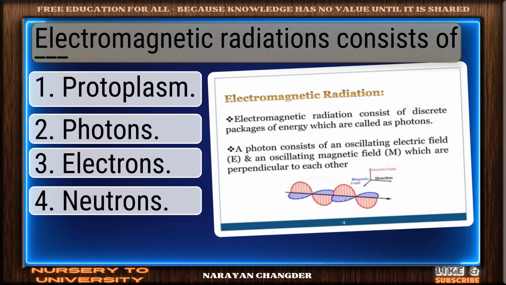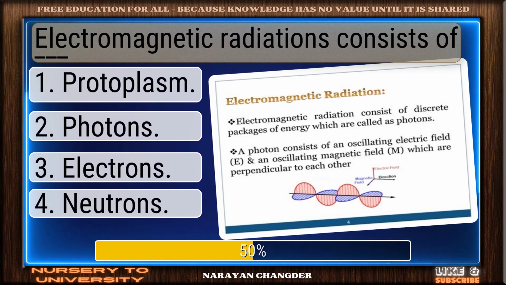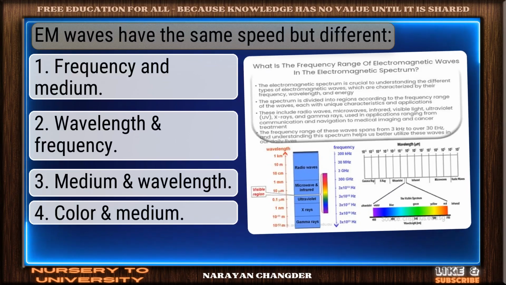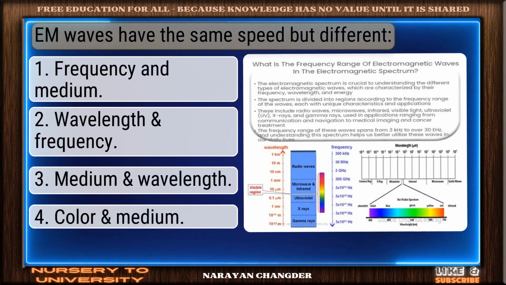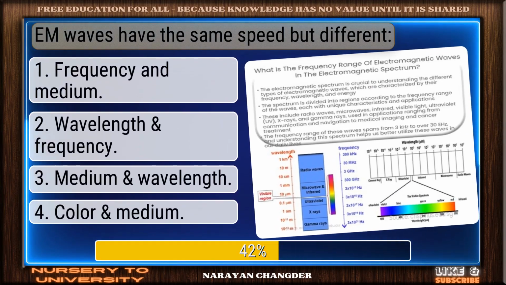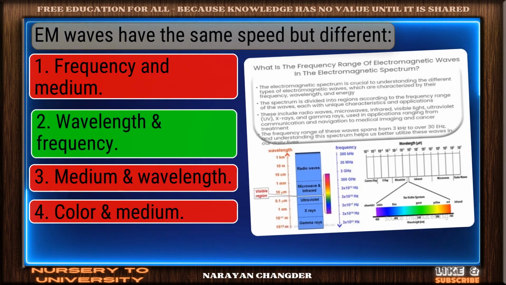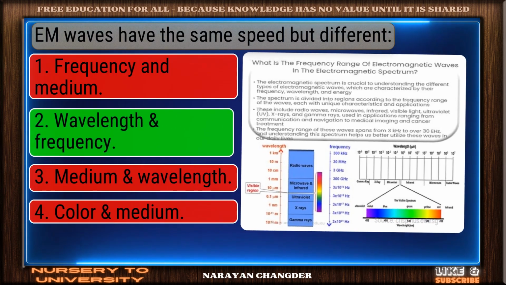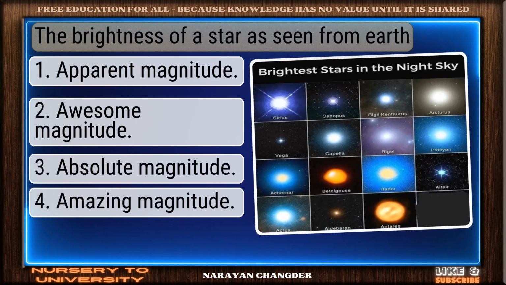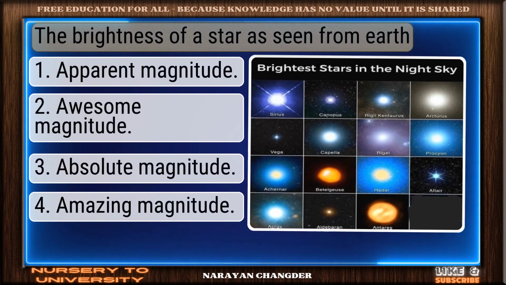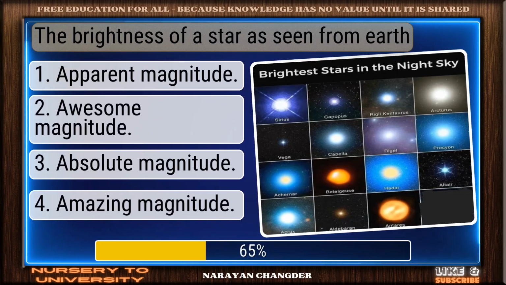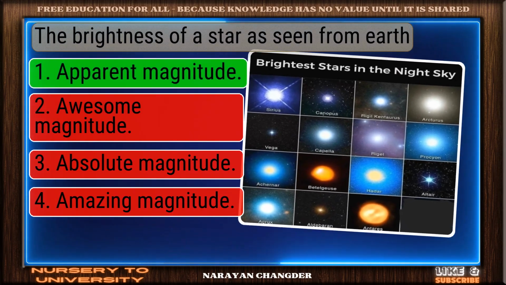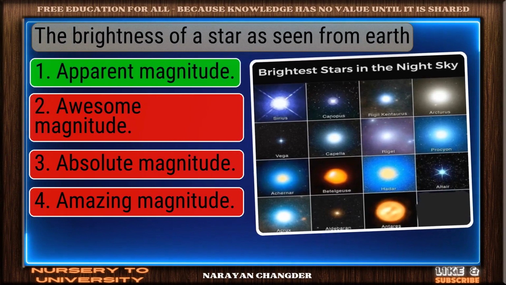Electromagnetic radiations consist of dash. Valid point. Photons is true. EM waves have the same speed but different. Right again. Wavelength and frequency is a valid answer. The brightness of a star as seen from Earth. Great thinking. Apparent magnitude is the right choice.